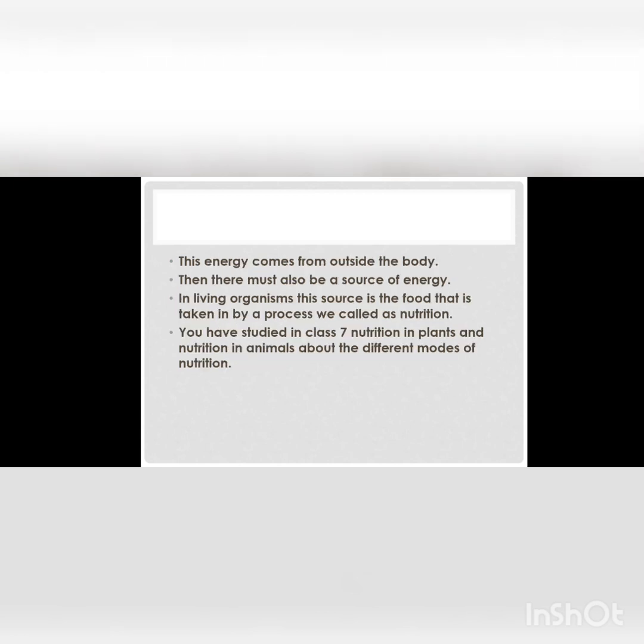Where does this energy come from? Well, this energy comes from outside our body. Then there must be a source of energy. In living organisms, this source is the food, and that is going to be taken in the body by a process which we all know as nutrition.